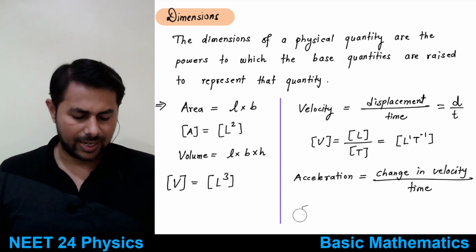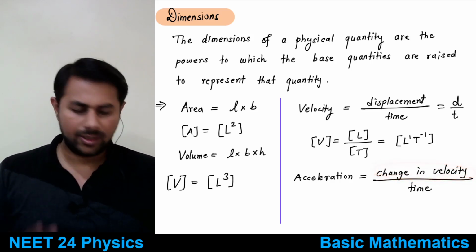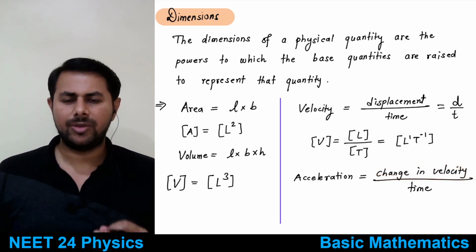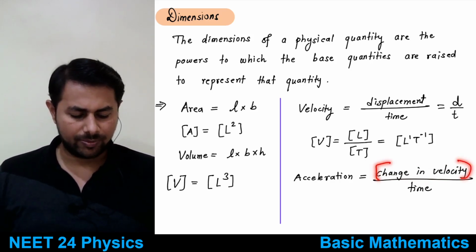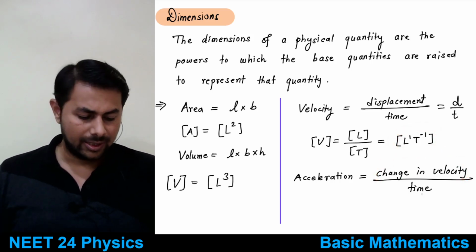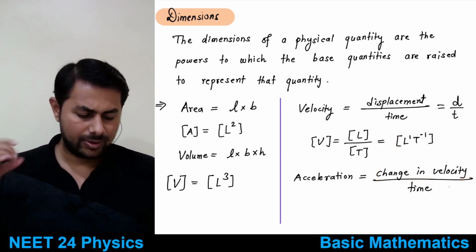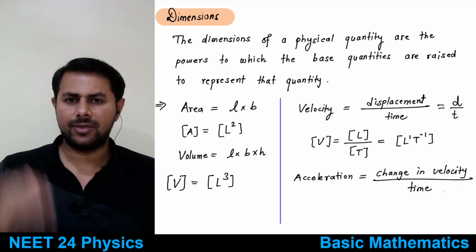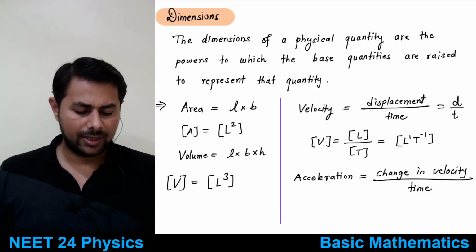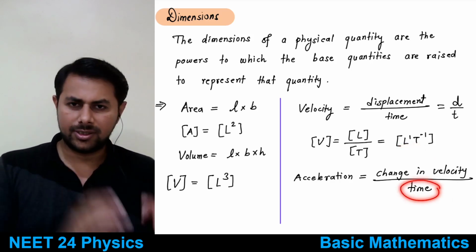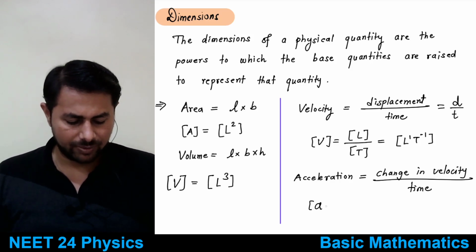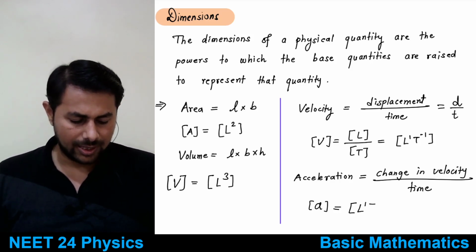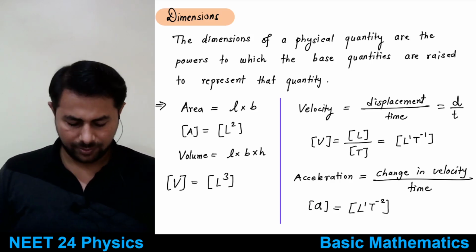Next is acceleration. Similarly, you can say acceleration is change in velocity divided by time. So in the numerator you have velocity or change in velocity. The unit will be meter per second, that means it is length by time. So the dimensions of the numerator are L1 t minus 1, and in the denominator you have one more time, t. You take that to the numerator, it becomes t raised to minus 1. You already had L1 t minus 1, and this t minus 1 adds to it, so the dimensions of acceleration are L1 t minus 2, right? That's simple.